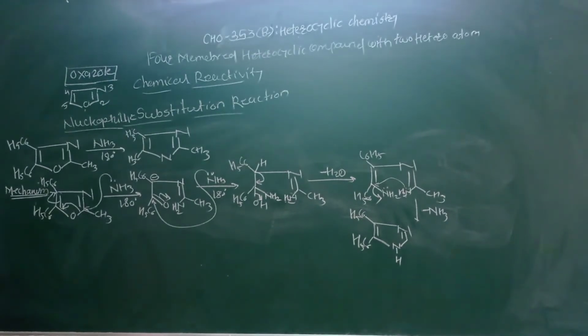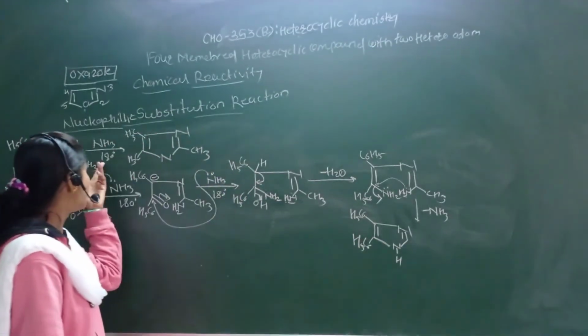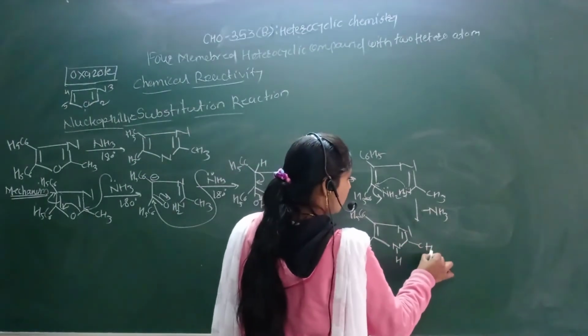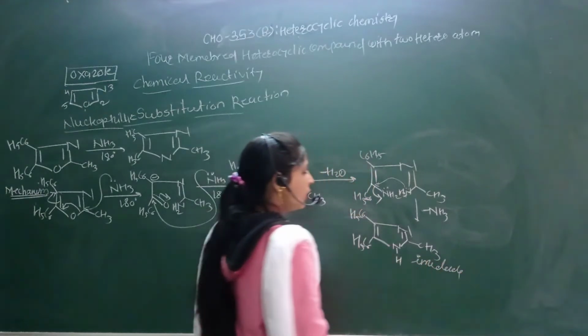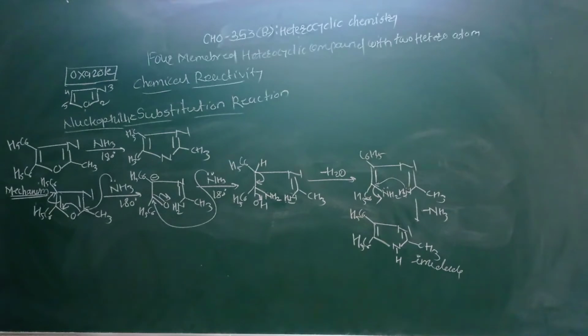So it depends on the nature of your imidazole molecule. So it forms the imidazole molecule. Okay, this is the oxazole and this is the imidazole molecule. This CH3 as it is, this is the imidazole molecule.